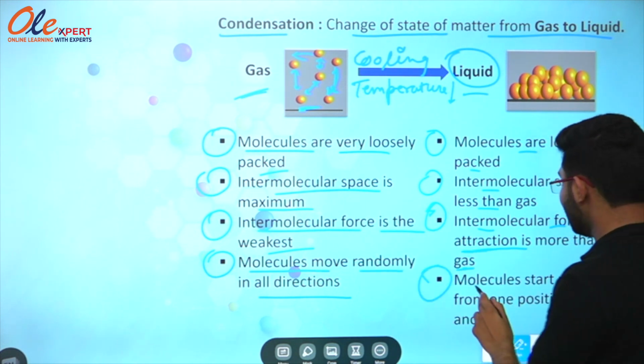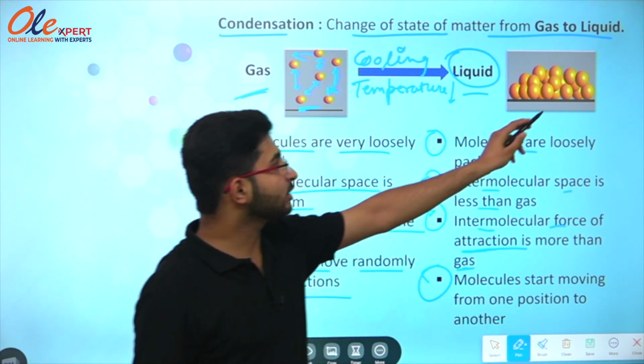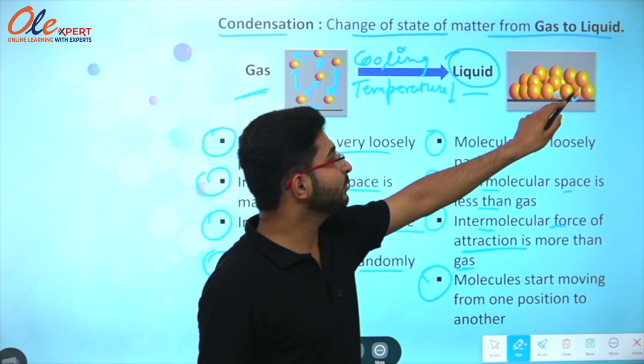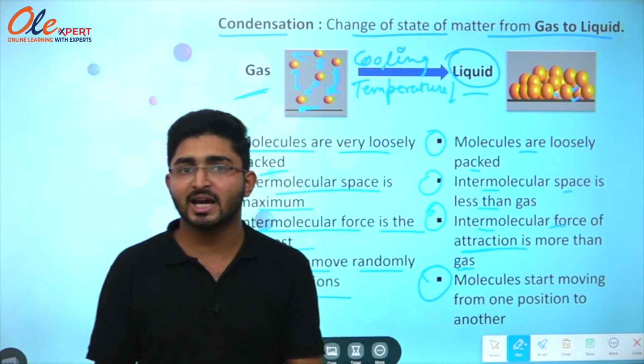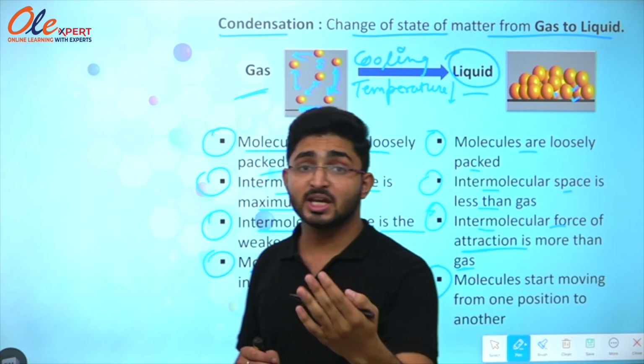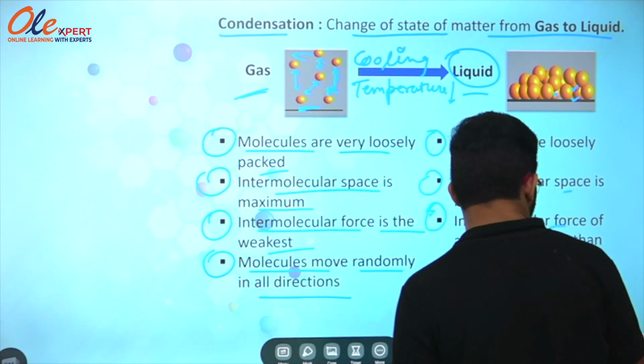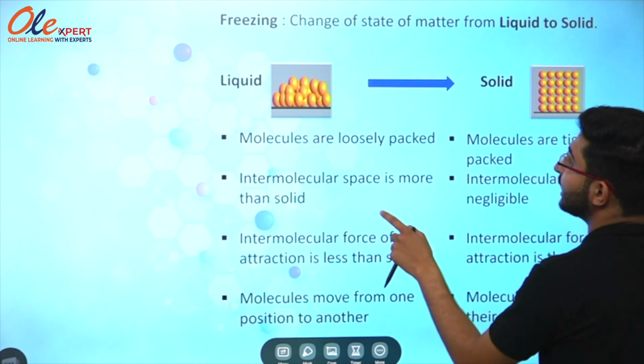The fourth point is molecules start moving from one position to another. Here is some sort of space, so they can just move from one position to another, but not in all directions. So this is what it is all about condensation, that the change of state from gas to liquid is known as condensation. Now we will move ahead with the next topic, that is freezing.